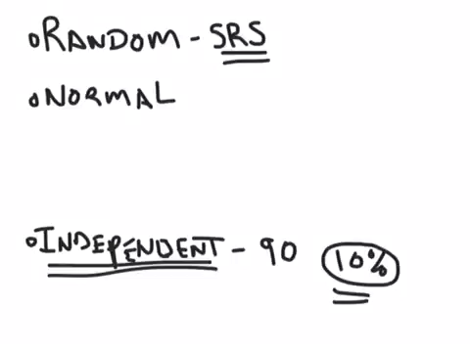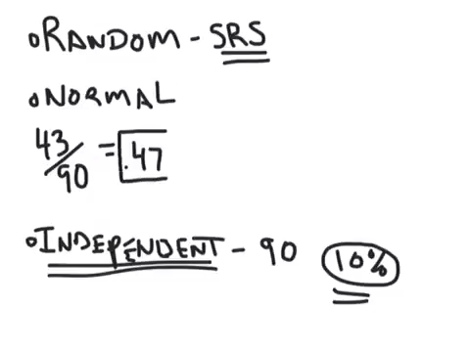Now what about normal? Well, here's the deal. We have to establish what our proportion is before we can check normal. So let's say that 43 kids say they do something extracurricular. They're on a sport or a club or something like that. I'm going to round everything to the nearest hundredth. That's 47%, or the proportion is 0.47. And don't forget, that is called p hat, which is the proportion of our sample.